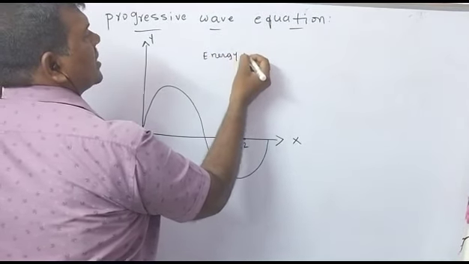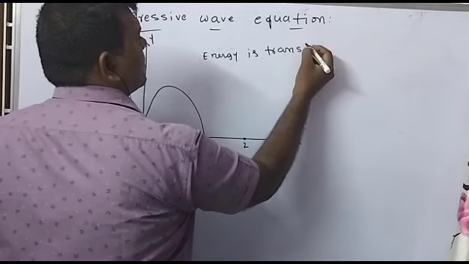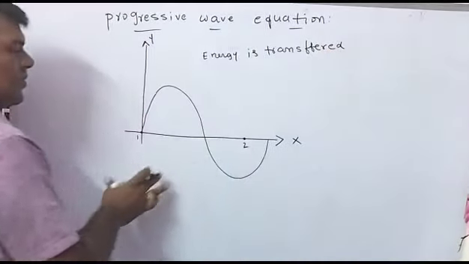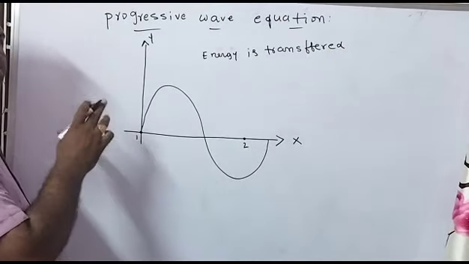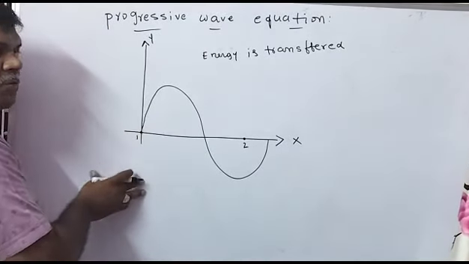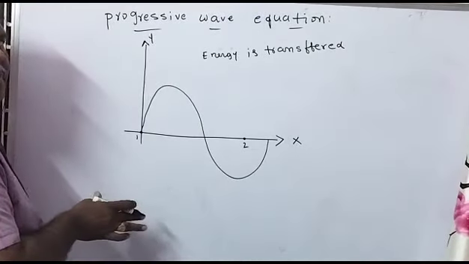Energy is transferred. So how is it transferred? It is transferred from one place to another place due to the vibrations of the particles. So the particle vibrates in a to-and-fro motion, and again here also the particle vibrates.